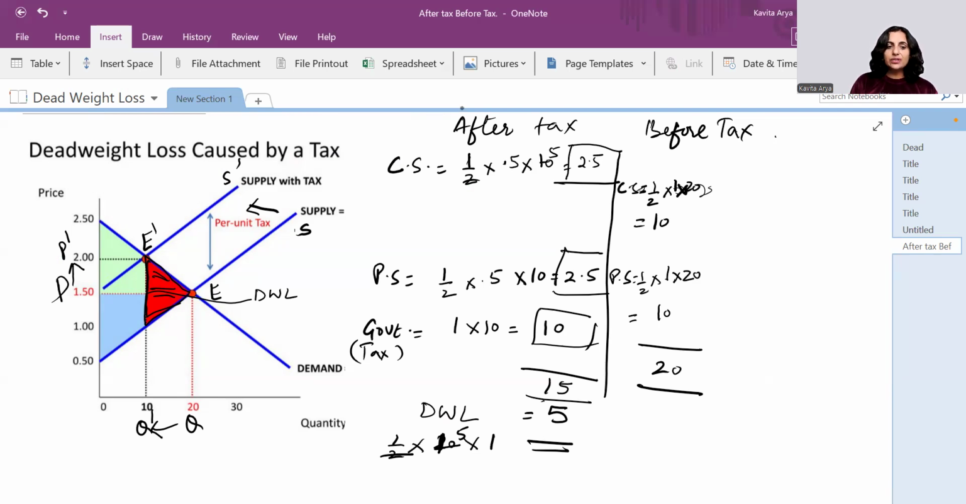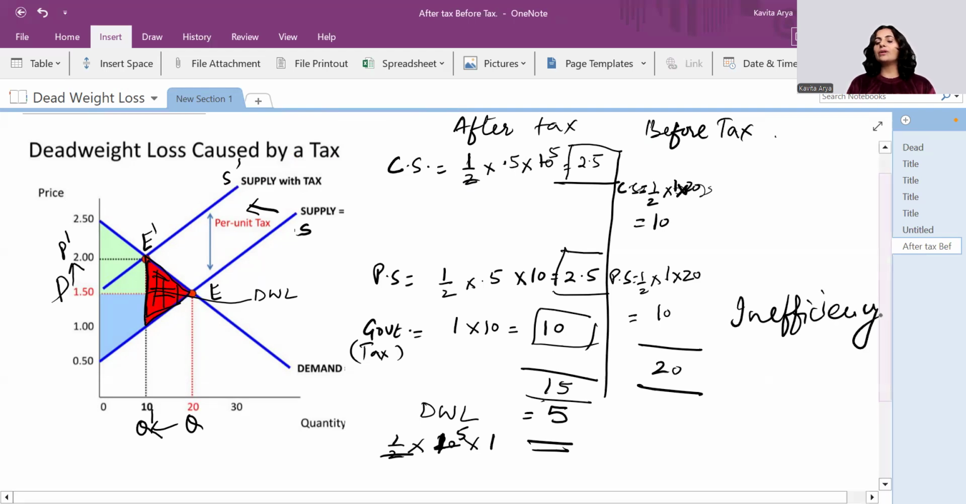Had we produced the quantity till Q, we could have enhanced the surplus of some or the other section of society. That's why we always say that as and when there is some intervention by the government in form of taxation, it results into inefficiency of the market, because here the total surplus of the market is getting reduced.